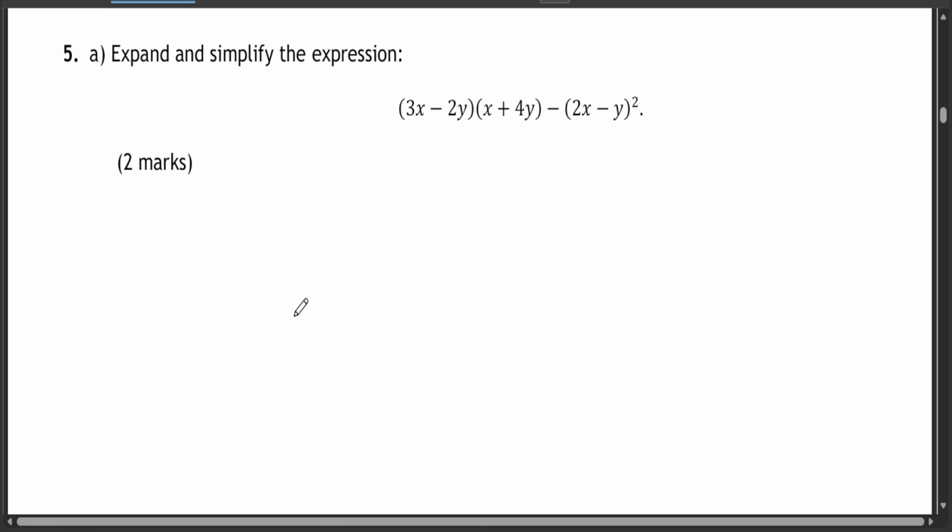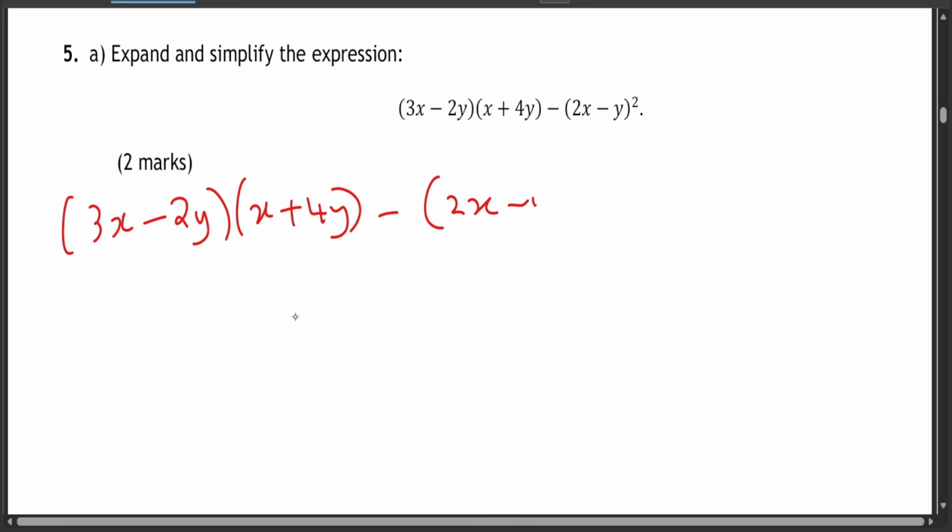Now, how about question 5? Expand and simplify the expression: 3x minus 2y times x plus 4y, minus, into bracket, 2x minus y squared. Very simple. So first, let's expand the 3x minus 2y times x plus 4y, minus into bracket 2x minus y squared.